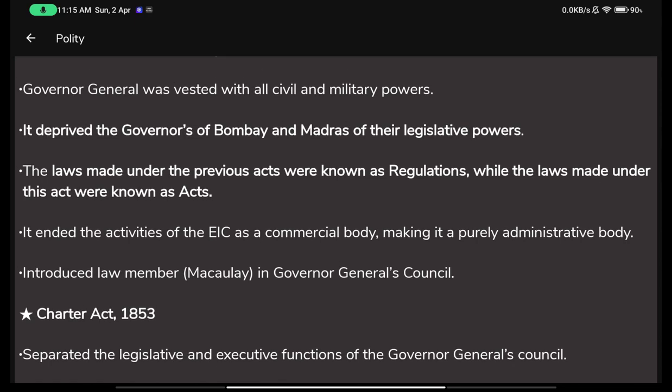After that, the laws made under the previous acts were known as regulations, while the laws made under this act were known as acts. So all those previous laws like the Regulating Act, the Pitt's India Act, the Charter Act of 1813 or the Amending Act were from now on known as regulations. We should follow regulations, but these new laws were now known as acts, that you must follow them.